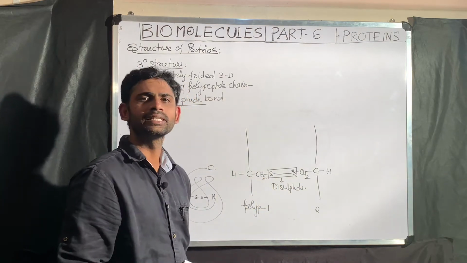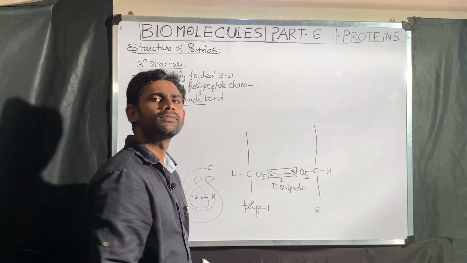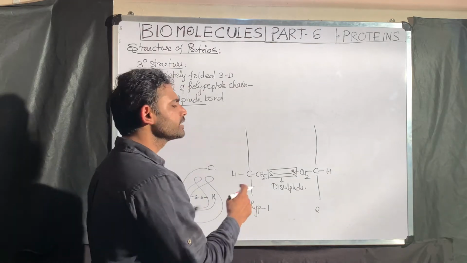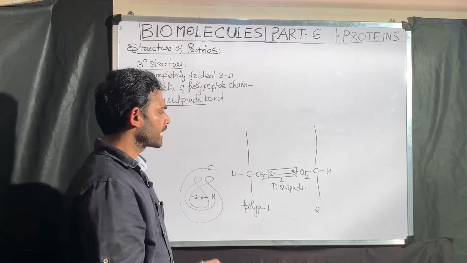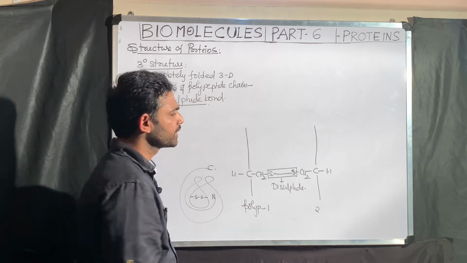You can call this an interdisulfide bond. If the same disulfide bond is formed within one polypeptide chain, that is called an intradisulfide bond.